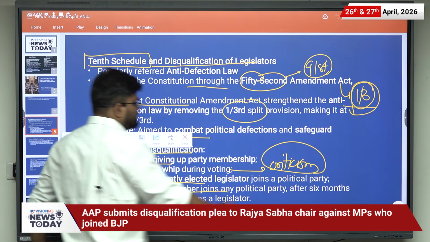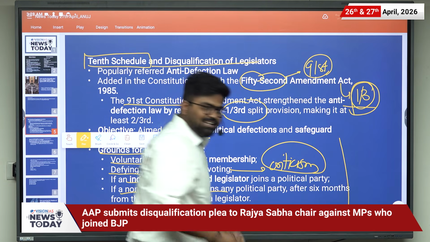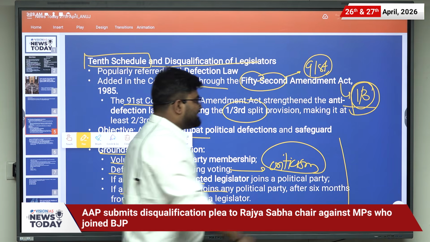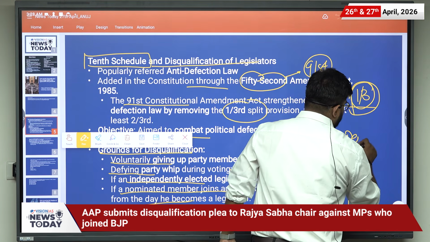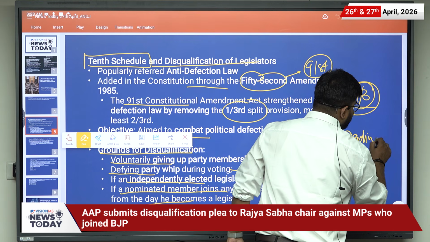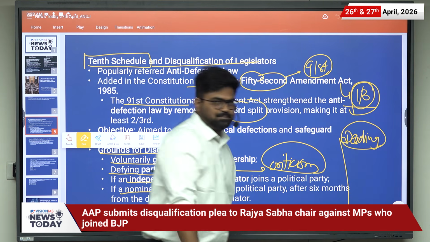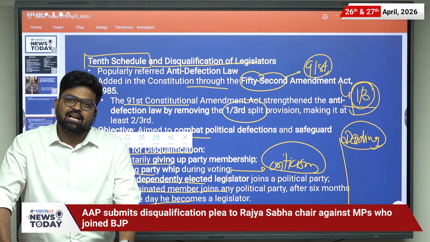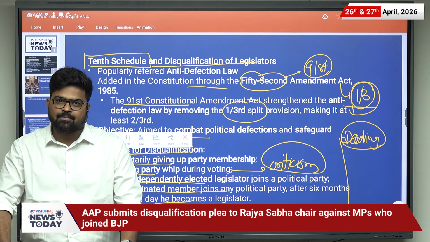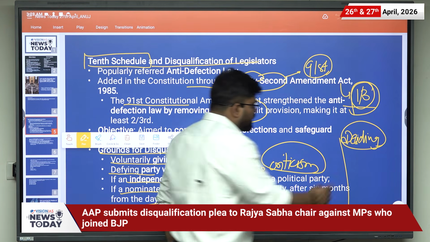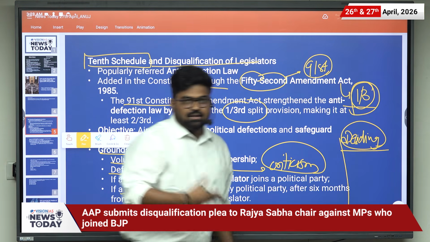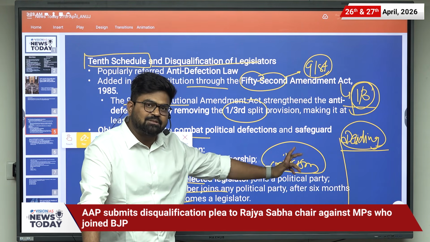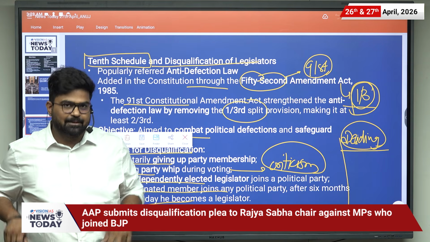So here, this is the issue, and there are some issues related to this act as well. The deciding authority is the speaker or the chairman, and most of the time the speaker and the chairman are from the ruling party. One more issue is that the time frame for the speaker or the chairperson to take the decision is not defined.